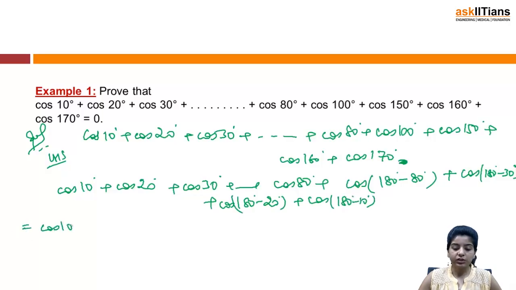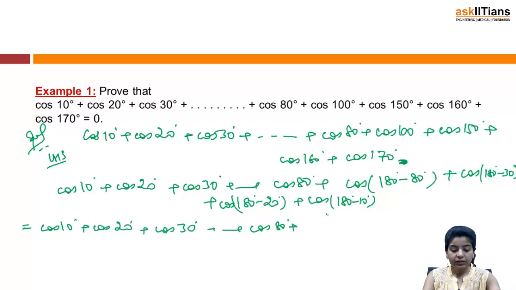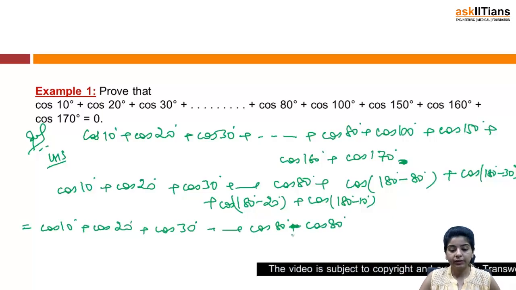This is equal to cos 10 plus cos 20 plus cos 30 plus cos 80 plus, now what about cos of 180 minus 80? That is 180 minus theta, and if you remember, we have just discussed that in the case of 180 minus theta, the trigonometric function does not change, so it will remain cos, and we will have a negative sign, depending on the quadrant in which it is lying.